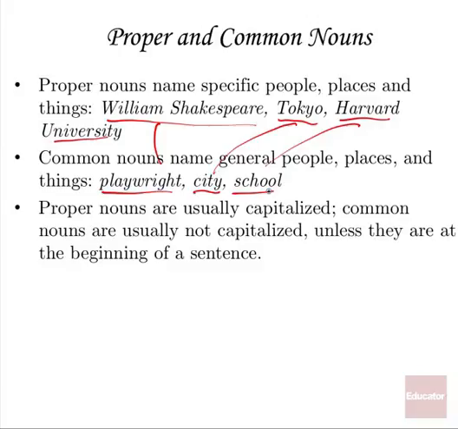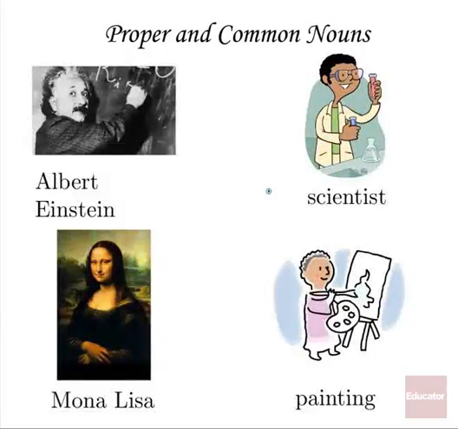Now, the way to tell a proper noun from a common noun is that proper nouns are usually capitalized and common nouns are usually not, unless they're the first word in the sentence, in which case you always capitalize the first word in the sentence. Proper nouns are almost always capitalized, except for people like E.E. Cummings or K.D. Lang, who insist on spelling their name with lowercase letters. But aside from exceptions like that, proper nouns are capitalized and common nouns are not, unless they're at the beginning of a sentence. Let's look at a couple of examples.